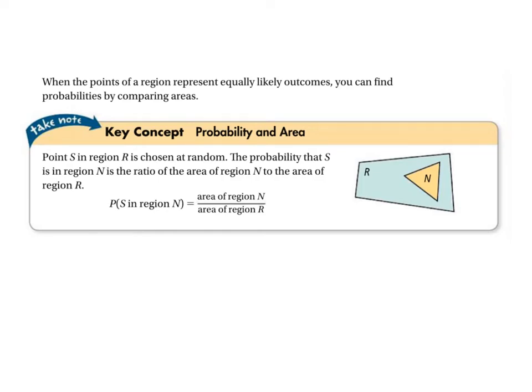So when the points of a region represent equally likely outcomes, you can find probabilities by comparing areas. You can say point S, somewhere in region R, like we're going to randomly pick a point somewhere inside this quadrilateral. It's chosen at random. The probability that S is in region N, this triangular part of this larger area, is the ratio of the area of region N divided by the area of region R. Okay? That's the basic idea for that. So instead of it being a portion of a segment, it's a portion of an area. That's all there is. So let's apply that for the next two problems, and then we're done.